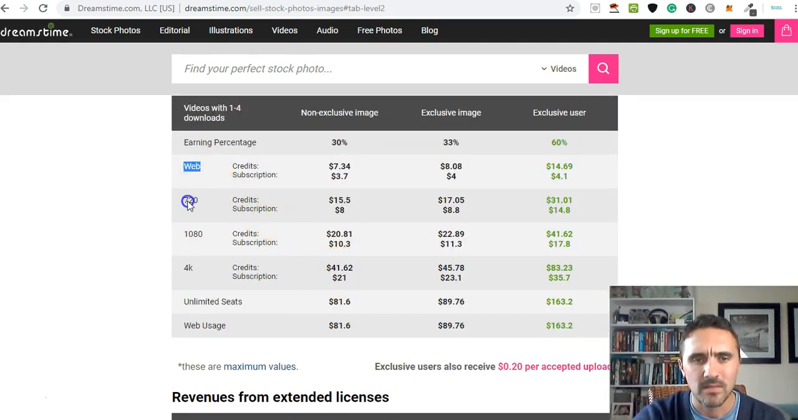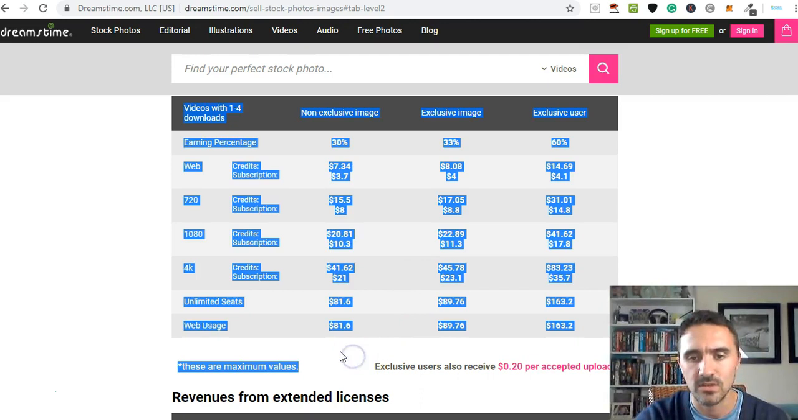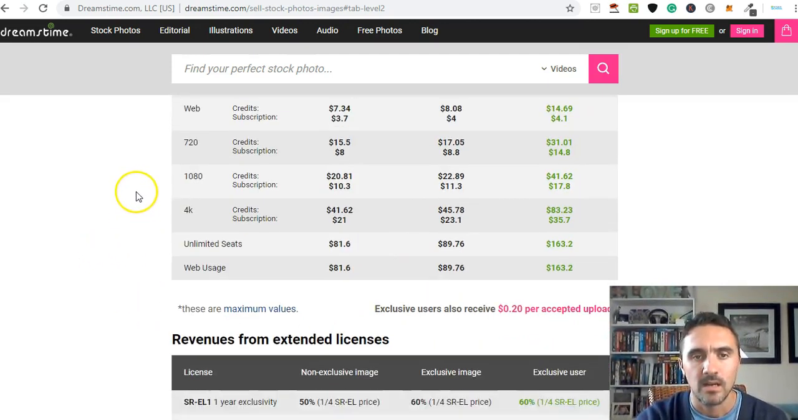In terms of web, 720, 1080, that's basically the format that you're recording in. For this video that I'm recording here, I'm recording on 1080. And most phones, whether that's your iPhone or your Android, are normally around the 1080 mark. Any phone nowadays, especially the iPhones, the cameras on them are absolutely incredible. So you'll be looking at around this sort of price point here. But like I say, go ahead and check out the frequently asked questions and see exactly how much you can be earning. So these are the videos.